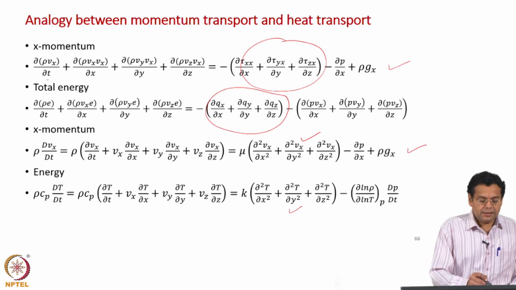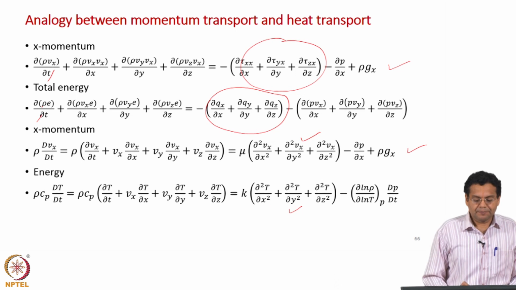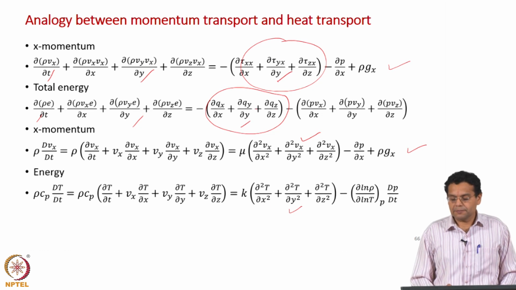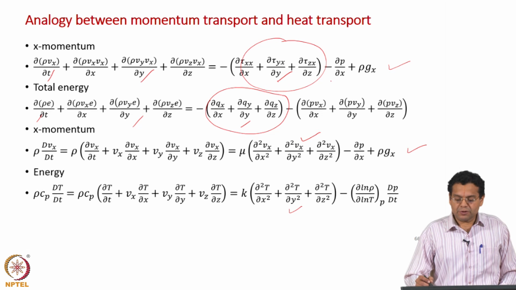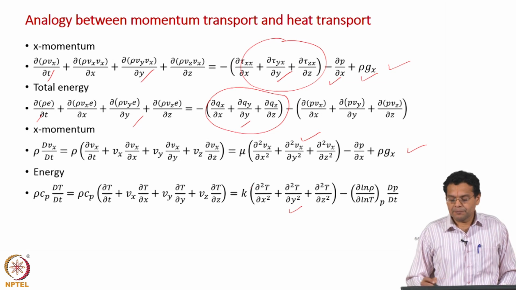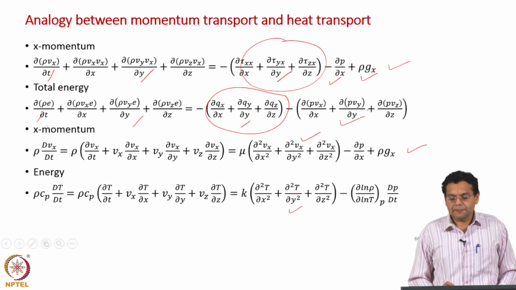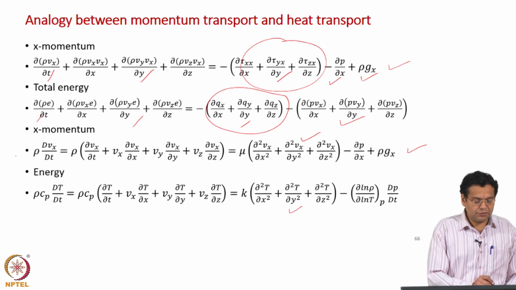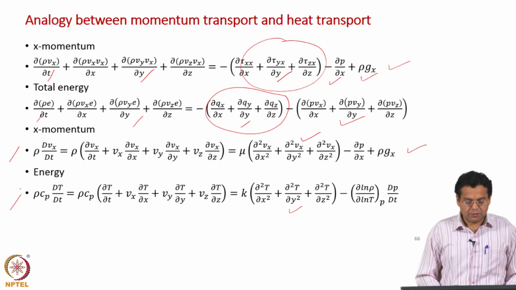We have the transient terms and convective transport terms, molecular transport terms, and then surface force due to pressure, body force, and rate of work done by pressure force. And if you look at this form of the conservation equation, once again they are analogous.